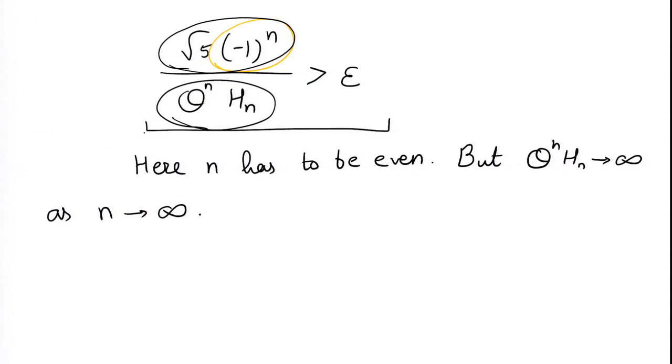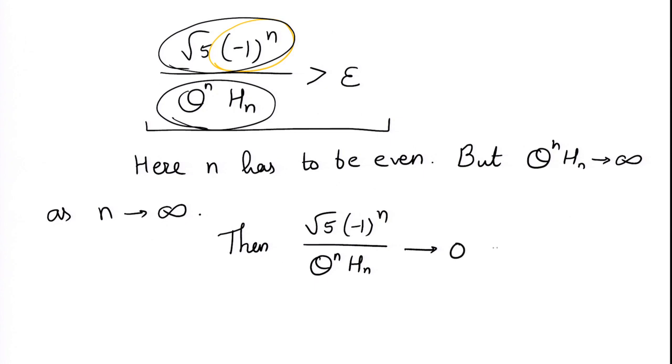Therefore, root 5 minus 1 power n upon theta power n Hn has to go to 0 as n goes to infinity, and therefore it will mean that given any epsilon, ultimately these numbers will be smaller than epsilon.